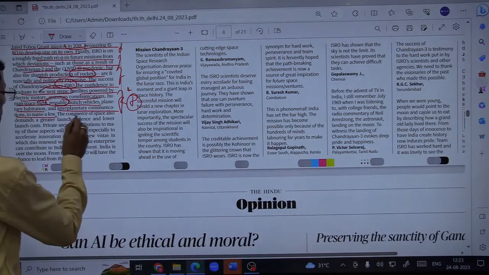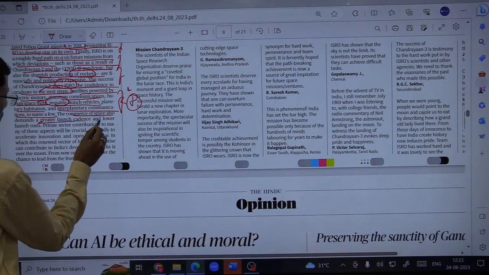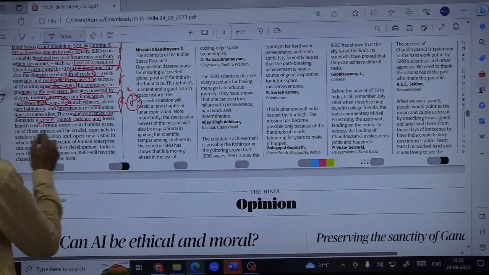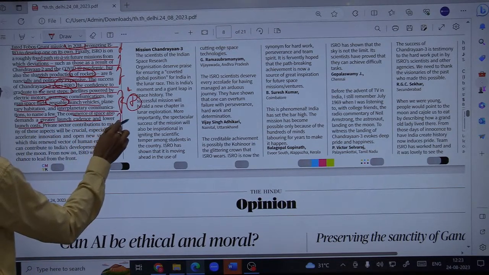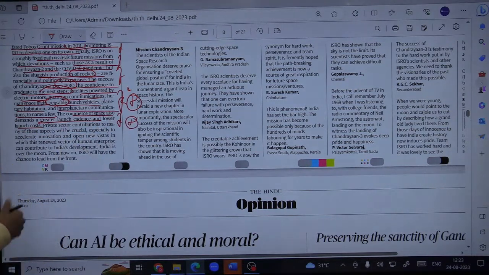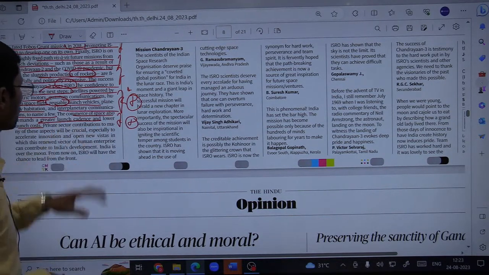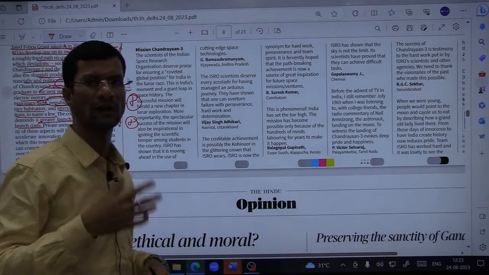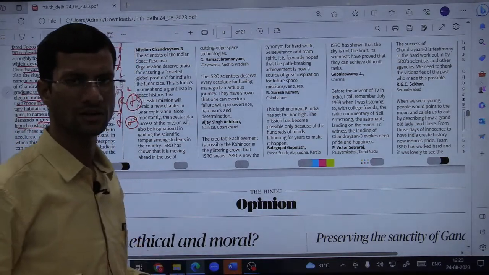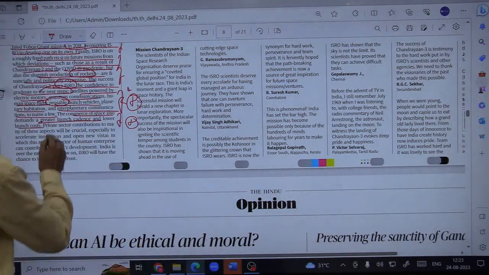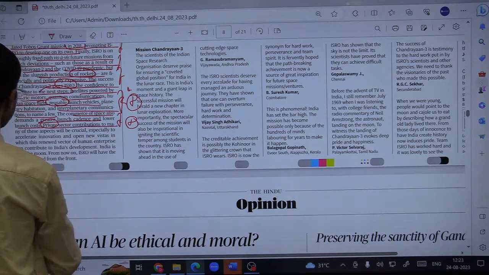The commerce of space also demands a greater launch cadence. Cadence is basically rhythm, and lower launch cost. So of course, if we want to commercialize space, we need to work on both regular launching and cutting costs. Private sector contribution is also important. Fine.